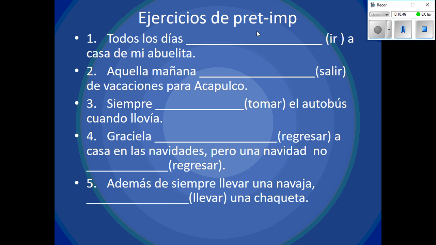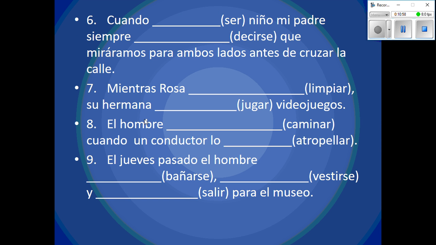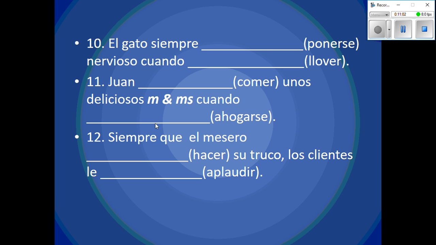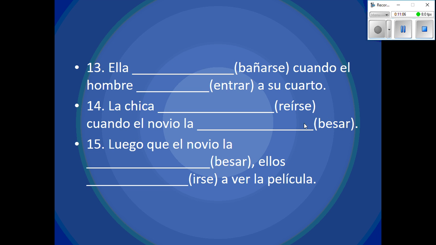Ahora, hagamos los ejercicios de pretérito e imperfecto. Estos están allí en tu papel, in your note guide. There are 15 sentences in total. Please let me know what's your keyword. Why do you choose preterite and why do you choose imperfect?